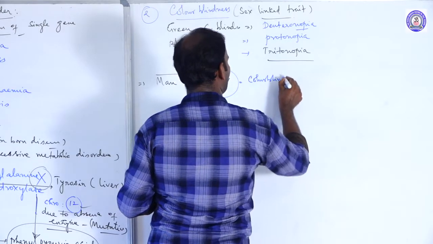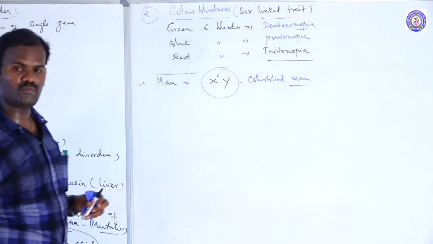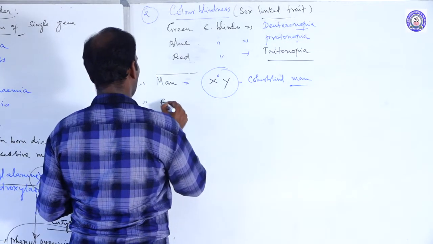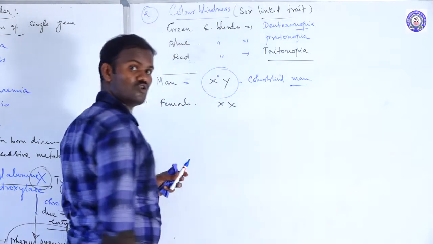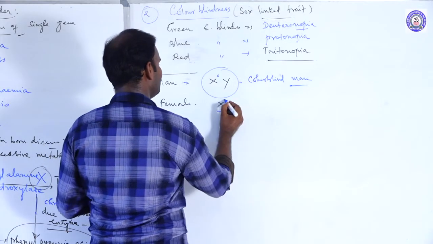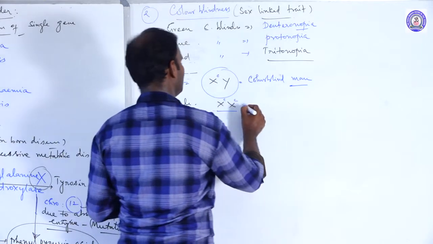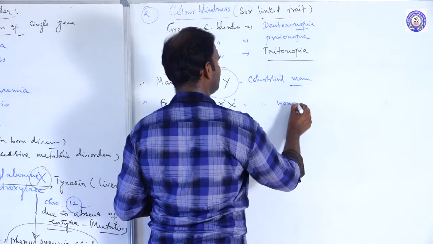Color blind man. So what are the chances of color blindness in a woman? A woman, or female, consists of 2 X chromosomes. If both X chromosomes carry these recessive alleles, then she is a fully affected, colorblind woman.